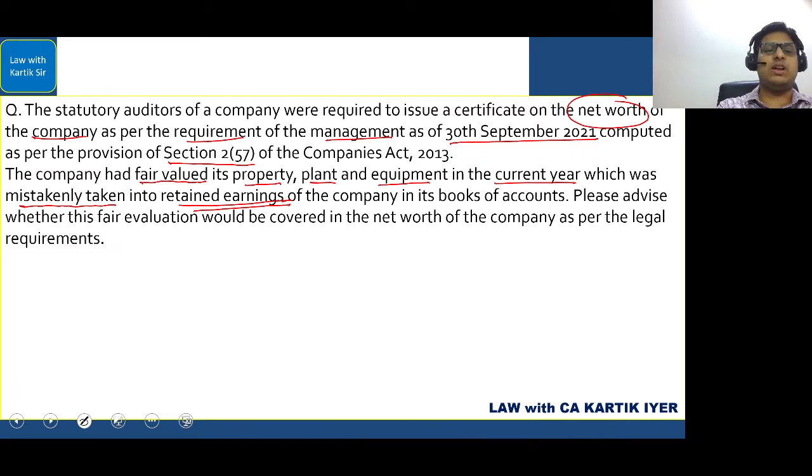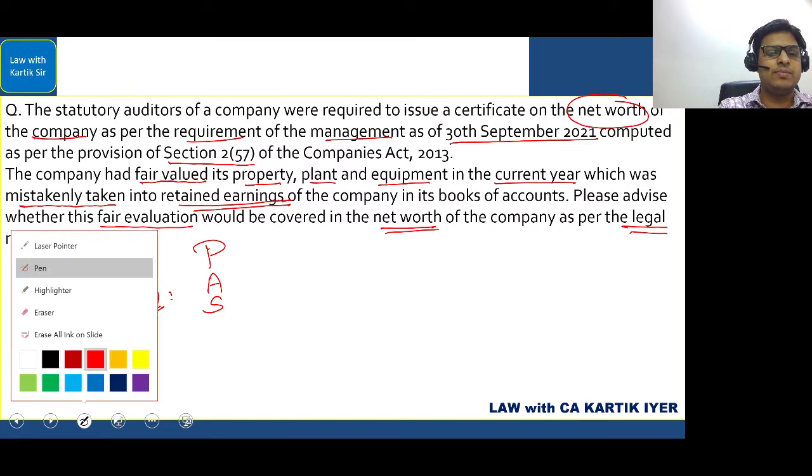Please advise whether the fair evaluation would be covered in the net worth of the company as per the legal requirements. That is what they've given here. Now understand, Section 2 clause 57 defines net worth. Now, how do you remember this in the simplest way? Remember a simple code called PAS DAM.